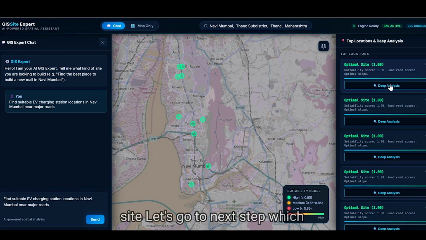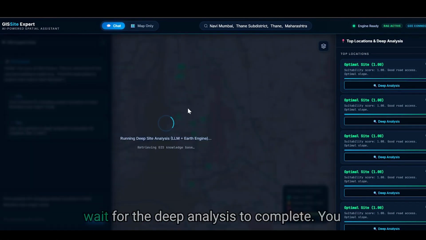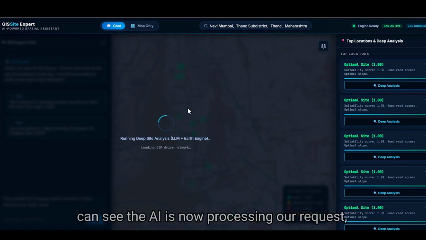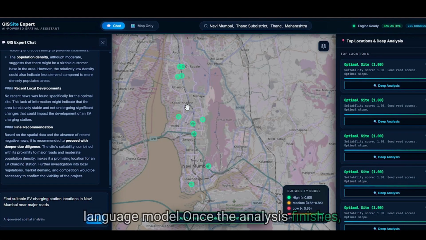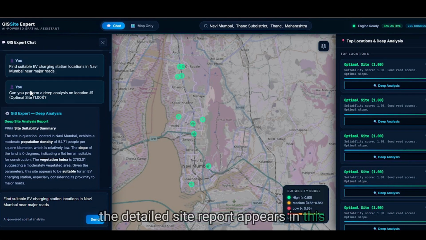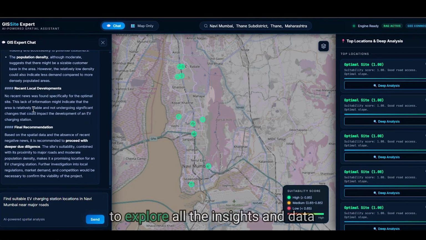Let's go to next step, which is to review the detailed site report that GeoSmart AI has generated. To review the detailed site report, we'll wait for the deep analysis to complete. You can see the AI is now processing our request, encoding the spatial query, and generating a comprehensive workflow using the language model. Once the analysis finishes, the detailed site report appears in this left panel. Scroll through here to explore all the insights and data that GeoSmart AI has compiled for your selected location. You've now reviewed the detailed site report with all the key metrics and analysis data.